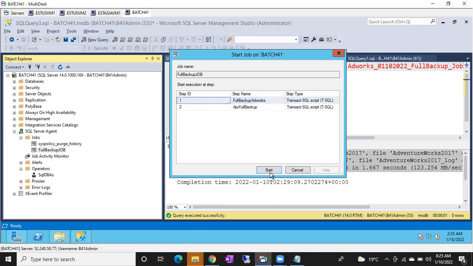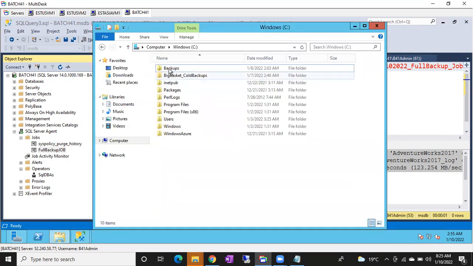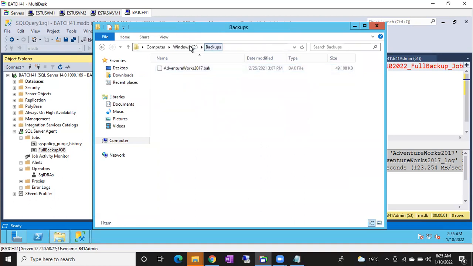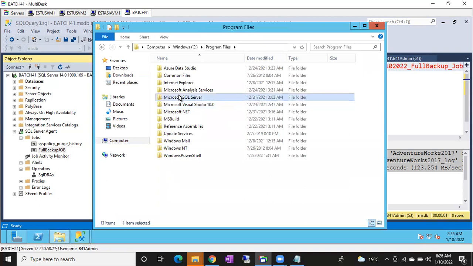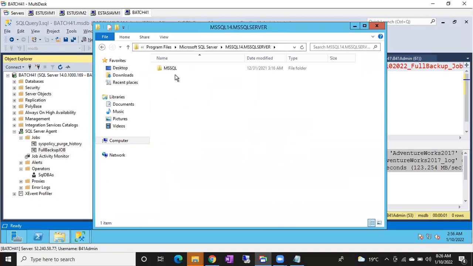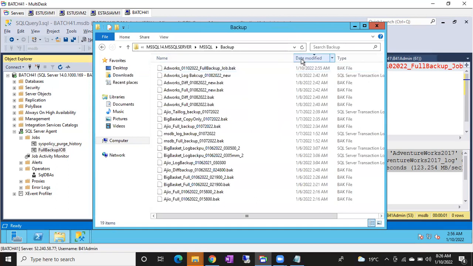Let me start it. I'm going to start from step one. It has to take the backup to the default location, right? Let me go and check. It succeeded. Let me go and check the backups. This is not the default location. C, Program Files, Microsoft SQL Server, instance root directory, MSSQL, Backup. Date modified, guys, date modified only.